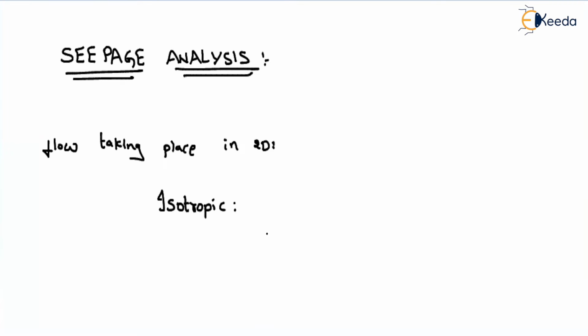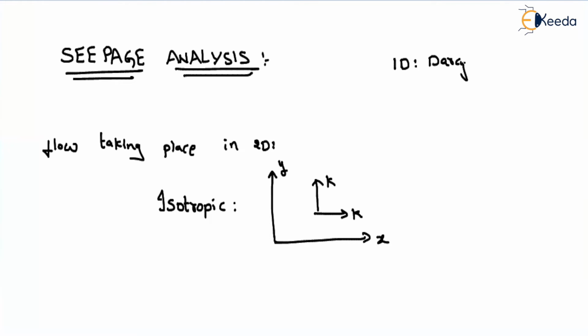Let us say that flow is happening in two directions, along x and y. As I am talking about isotropic, the permeability of the soil is the same along the x direction and also along the y direction. If the flow is happening in a particular direction, that means a 1D flow, then we can use Darcy's law.